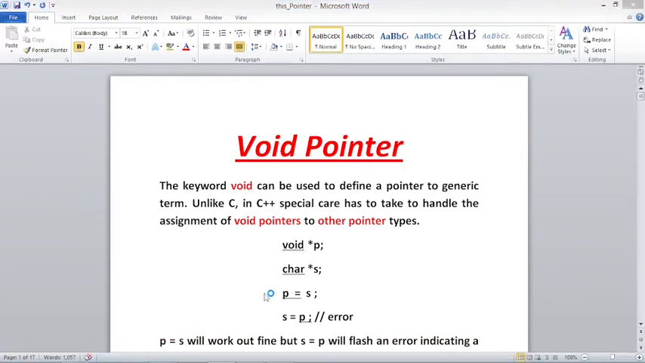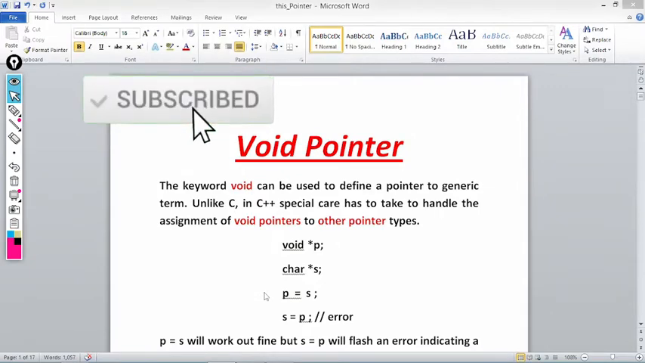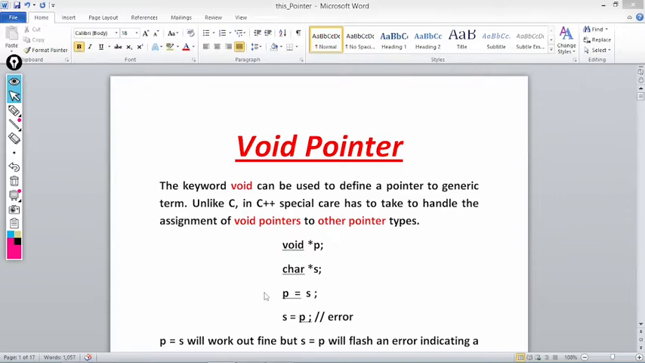In our series of C++ programming language, today we are going to discuss two important concepts of C++. The keyword void can be used to define a pointer to generic terms. Generic terms means this pointer can be casted into any type of data. Unlike C, in C++, special care has to be taken to handle the assignment of void pointers to other pointer types.